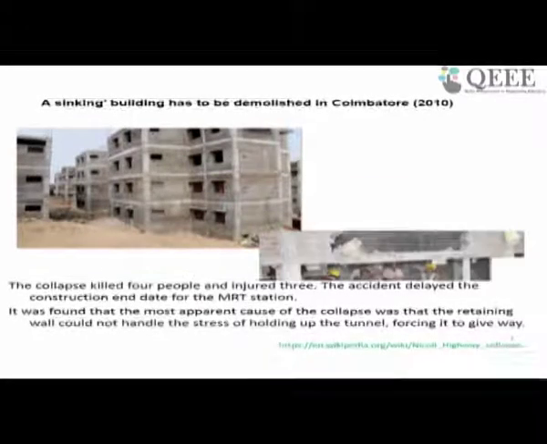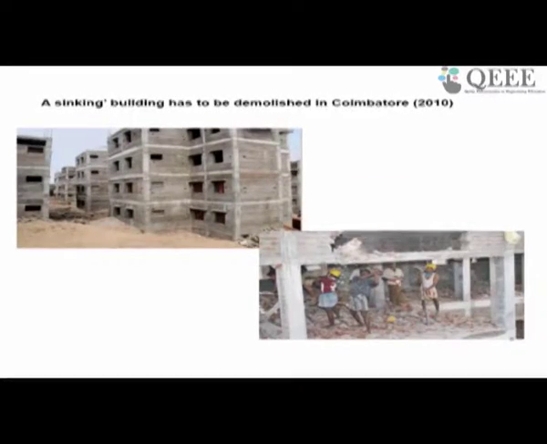Now, not only worldwide, in India also you might have come across some of the recent disasters. You might have heard about a sinking building in Coimbatore which was under construction. In 2010, one building in Coimbatore was sinking while under construction, and this picture shows workers actually trying to demolish the structure because it is sinking.